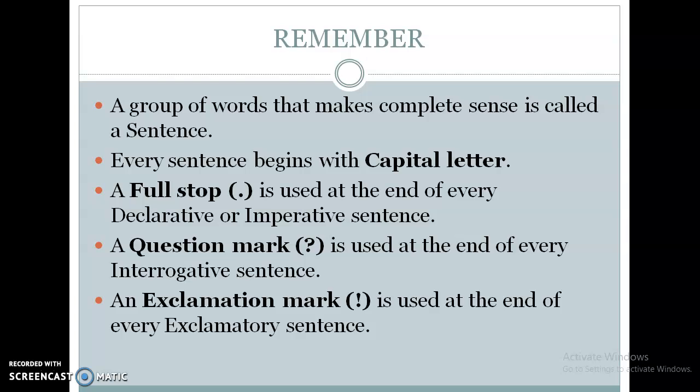A full stop is used at the end of every declarative or imperative sentence. We will use a full stop at the end of every declarative as well as imperative sentence. A question mark is used at the end of every interrogative sentence. An exclamation mark is used at the end of every exclamatory sentence. So these are the important key points to be remembered while determining which type of sentence it is. I hope you have understood what a sentence is and its types.